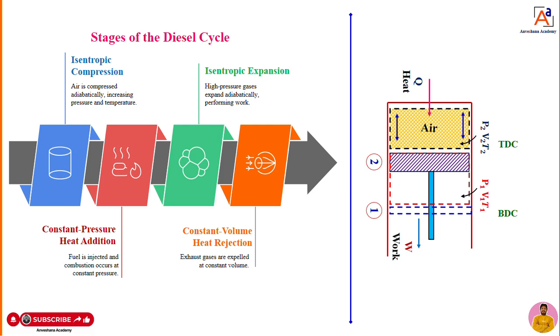Now when it comes to this diesel cycle, how many stages does it have? Yes, dear students, there are 4 stages in the diesel cycle. We know already that the diesel cycle plays a very important role in designing the diesel engine. So how does the diesel cycle work, and what are the important stages in it? That we will study now. First one is isentropic compression. Second one, constant pressure heat addition. Third one, isentropic expansion. Fourth one, constant volume heat rejection. These are the four important stages in the diesel cycle.